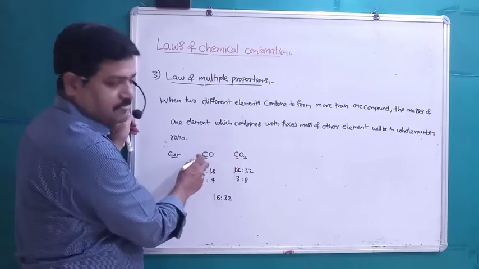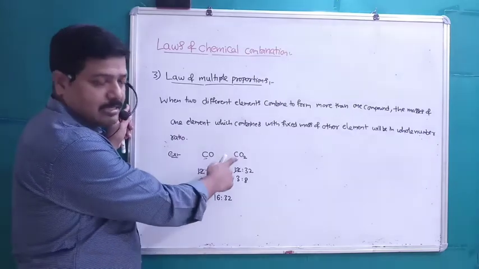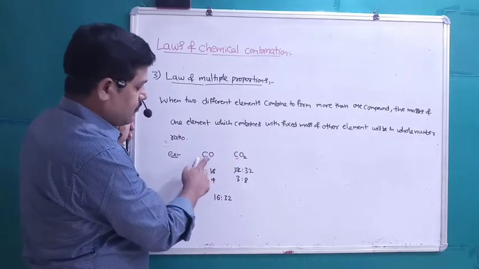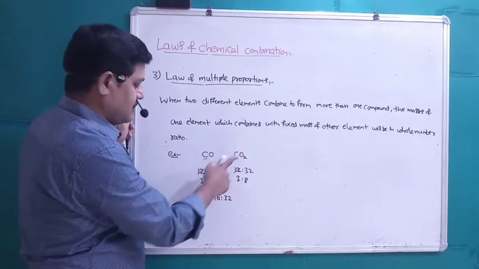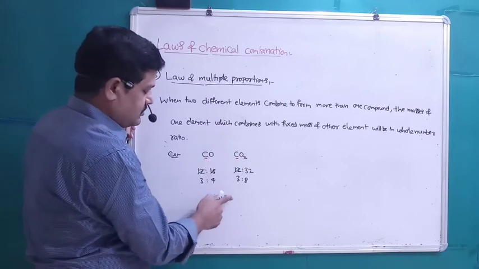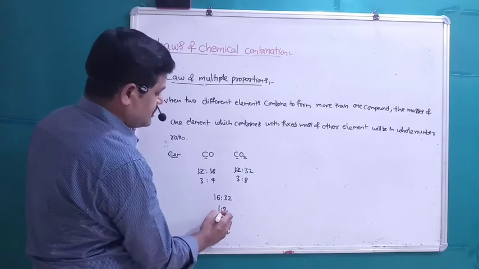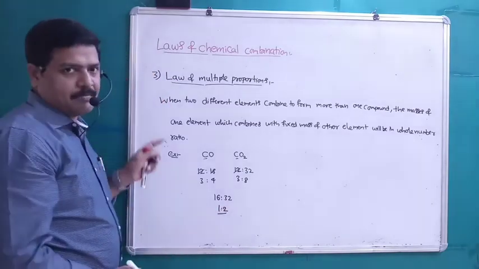Carbon mass is fixed here, one carbon atom in both compounds. The mass ratio of oxygen is in whole number ratio, 16 to 32, which is 1 to 2. This is known as law of multiple proportions.